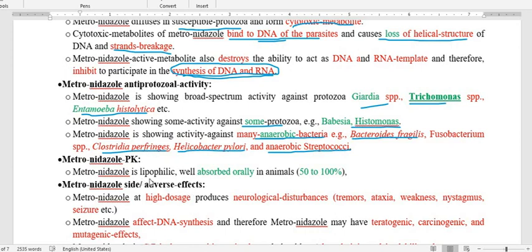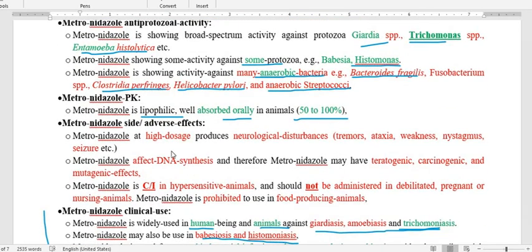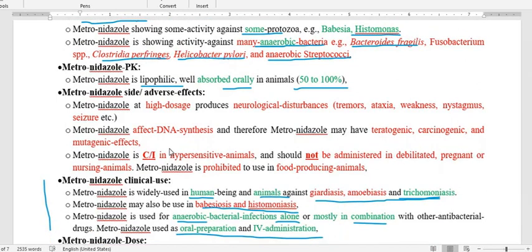Metronidazole is lipophilic and well absorbed orally, and the absorption varies from 50 to 100%. As far as the adverse effects of metronidazole are concerned, at high dosage metronidazole is going to produce neurological disturbances. Under the neurological disturbances, symptoms like tremors, ataxia, weakness, nystagmus, and seizures are found.